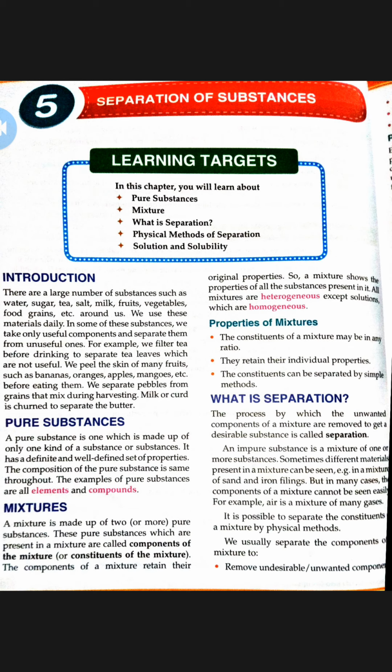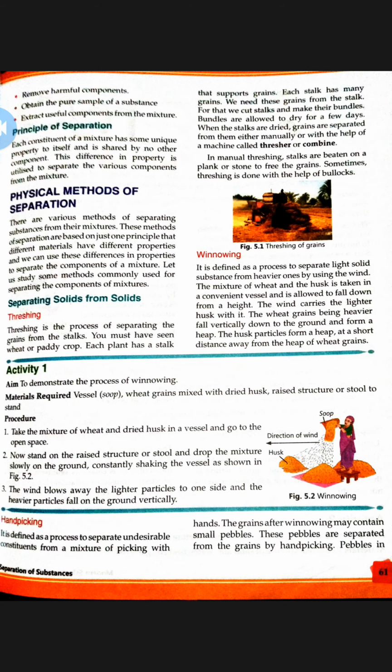It is possible to separate the constituents of a mixture by physical methods. Yes, you can separate the various components of the mixture by various physical methods. Why do we separate the components of a mixture? To remove the unwanted components, to remove harmful components, to obtain a pure sample of a substance, meaning to get the pure substance, and lastly, to extract useful components from the mixture. Extract means to take out useful components from the mixture.